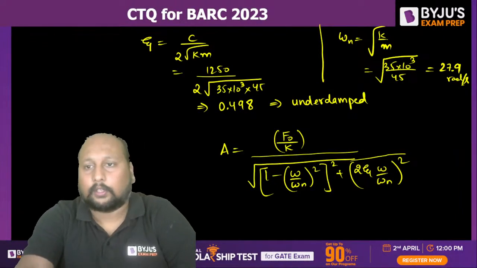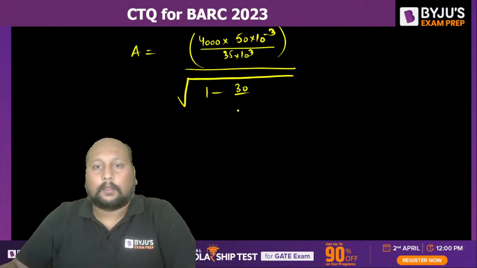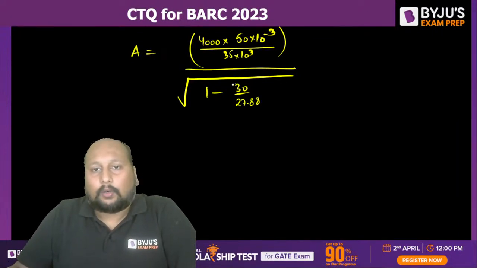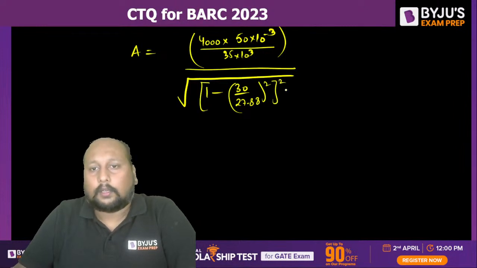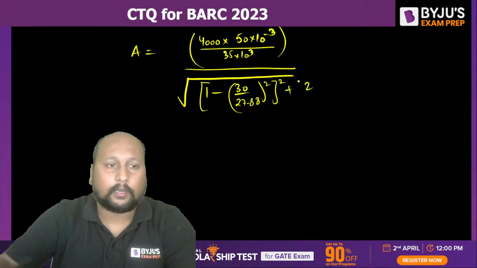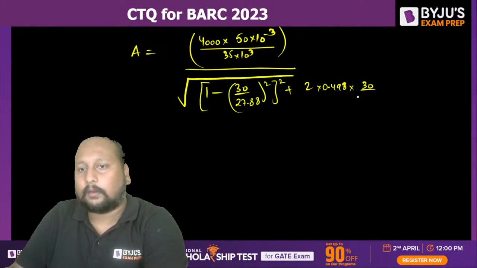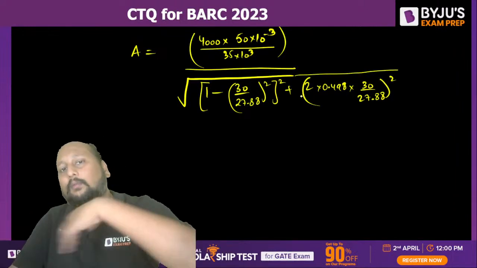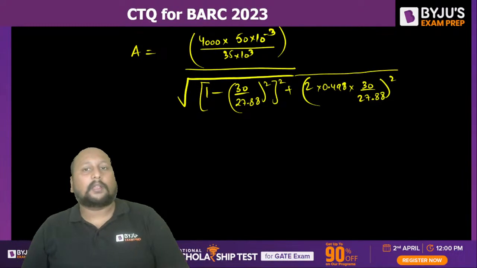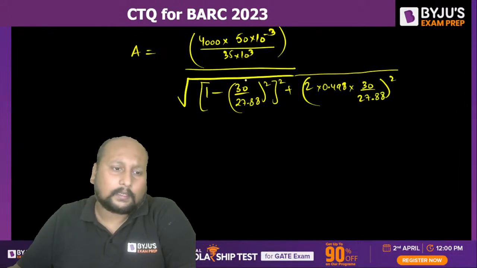Okay, fine. Let's see. 35 divided by 45, that is 27.88. 27.88 whole square, plus 2 zeta. The zeta value that we have already calculated as 0.48, into 30 divided by 27.88. So here we are talking about a case where omega is more than omega n, right? So don't worry about any changes, because this is whole square. So we'll be getting some value, right?